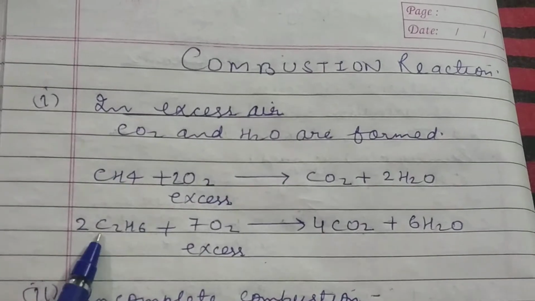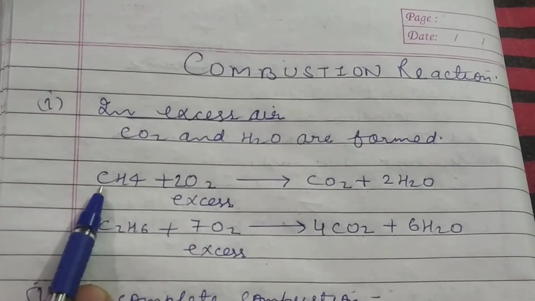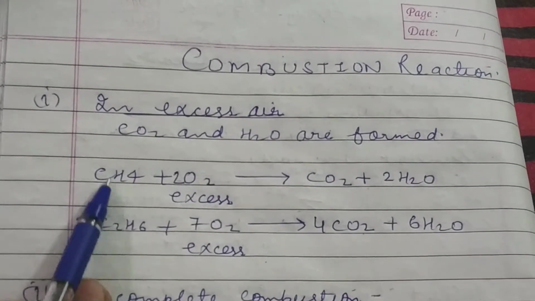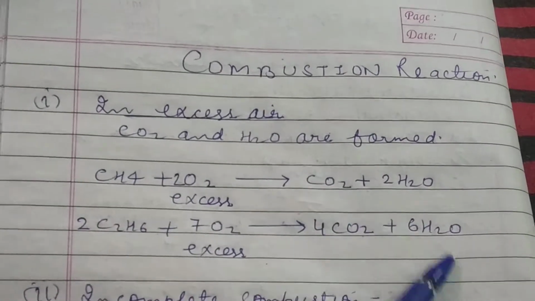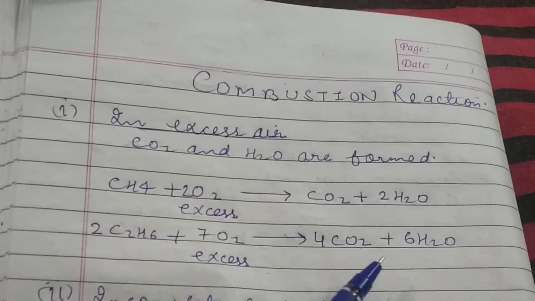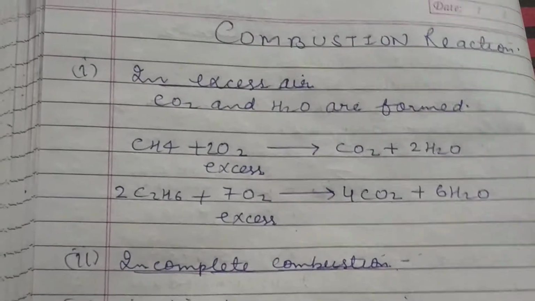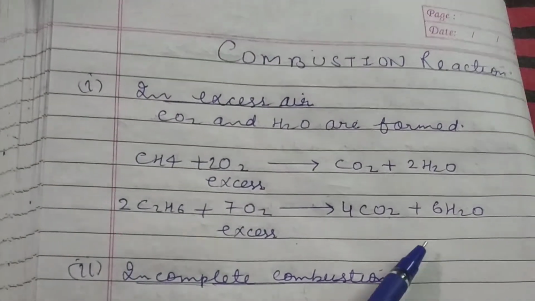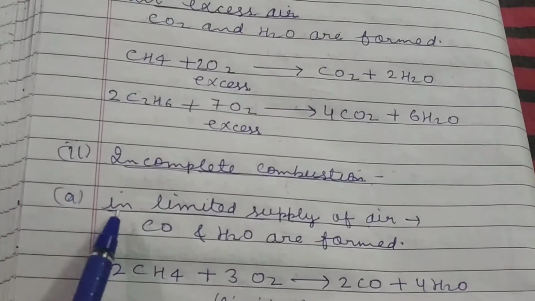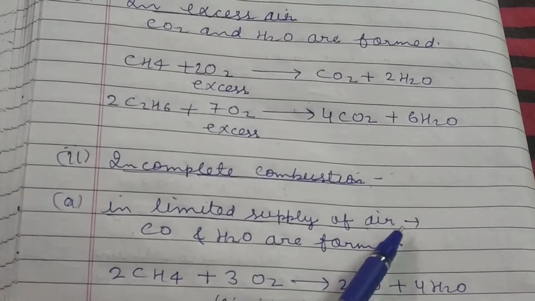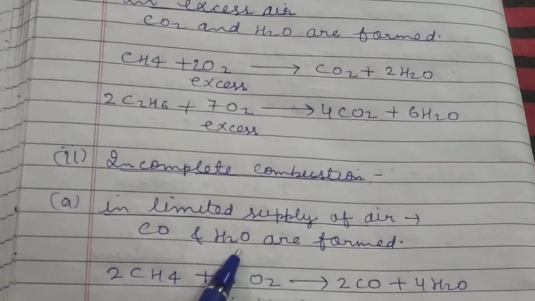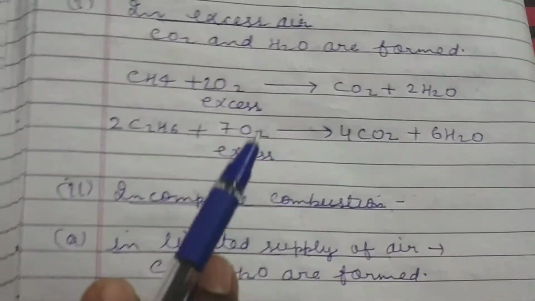No matter what hydrocarbon is there, is it methane or ethane, any of the alkane gives CO2 and H2O. Rest you can balance. I have uploaded a video for balancing equations. By that means you can balance it. If there is limited supply of air, CO and H2O are formed. Remember that.